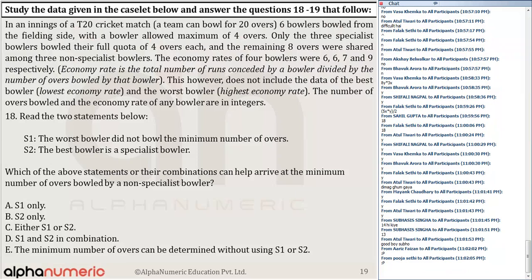How many people attempted this question, by the way? 26% of you had marked option number E. That's the correct answer. The correct answer of this question is, of course, option number E. Let's discuss.